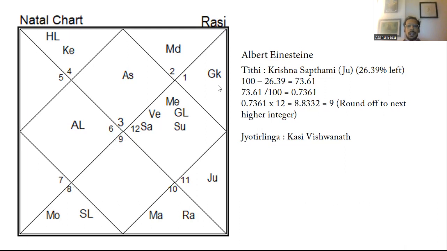So 9 means you have to count from Aries. In any chart, whenever you calculate this particular mathematical calculation, then you have to go to the chart and count from the first: 1, 2, 3, 4, 5, 6, 7, 8, 9. Then you go over here and see from the ascendant which Rashi is coming. So over here, this is 7. The 7 and ninth. Ninth, that means Sagittarius.